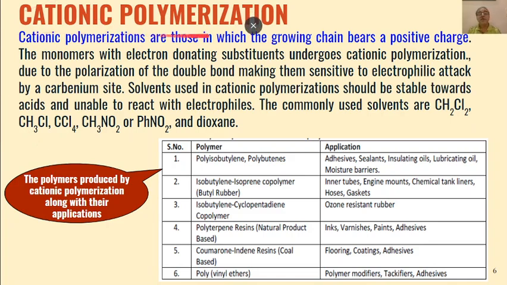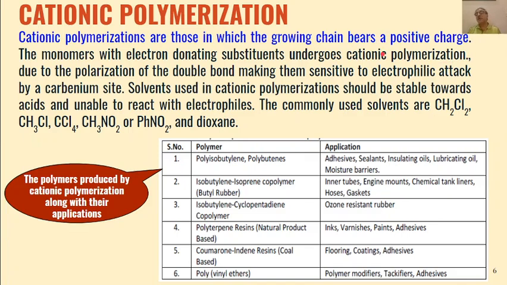Then the next type of polymerization under ionic polymerization is cationic polymerization. Cationic polymerization is when the polymer is formed from an initiation step where formation of a carbocation takes place. You have seen in the previous case we added a free radical.